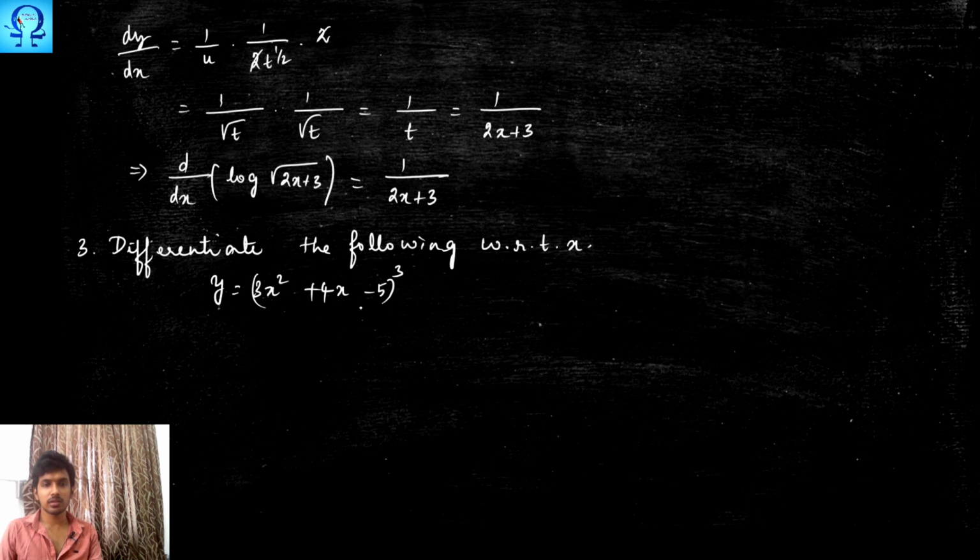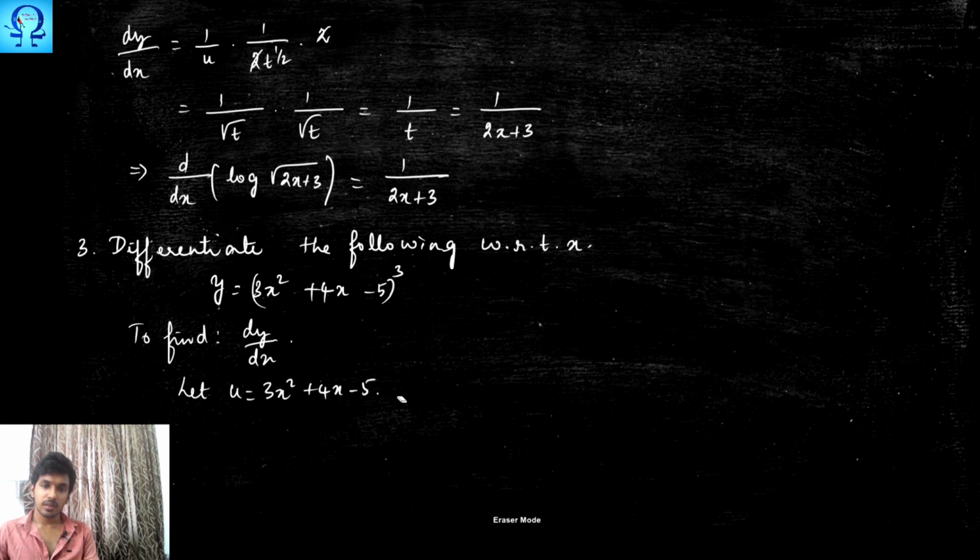Okay, this is my function. Now I need to find dy upon dx. Let us proceed. Let me take u to be 3x squared plus 4x minus 5. Then my y becomes u to the power 3, that is u cube.